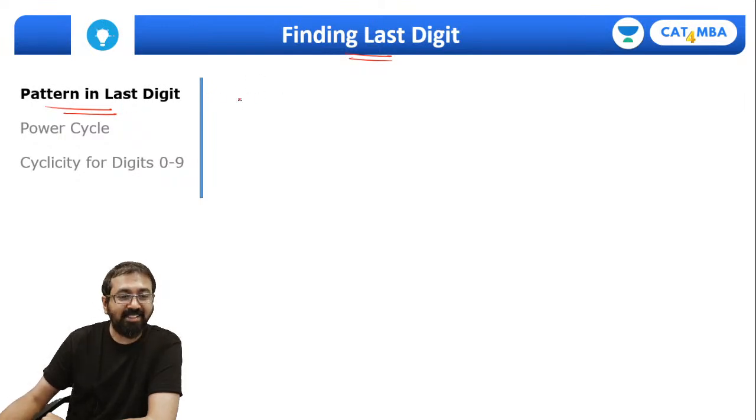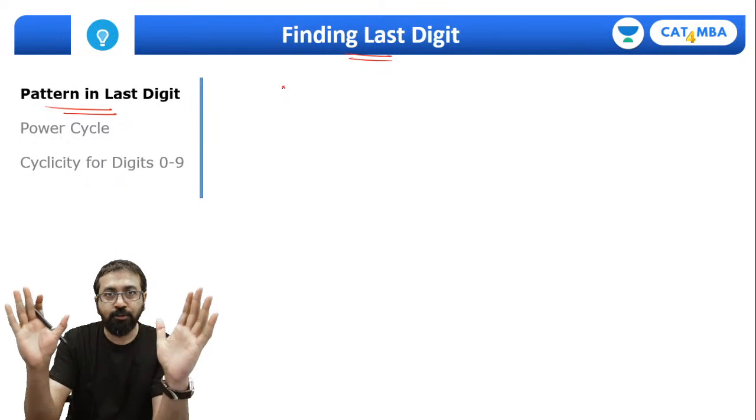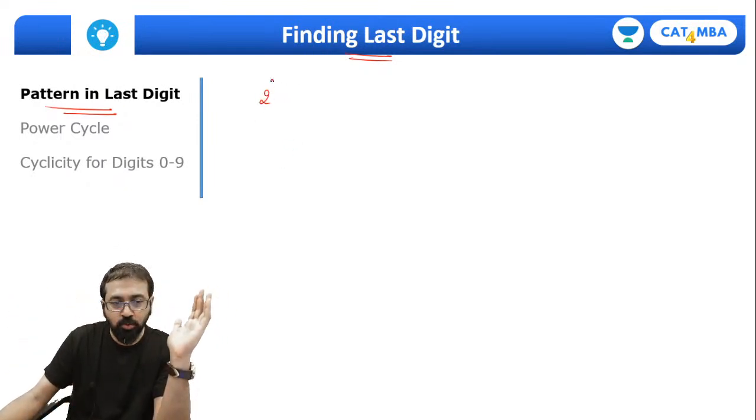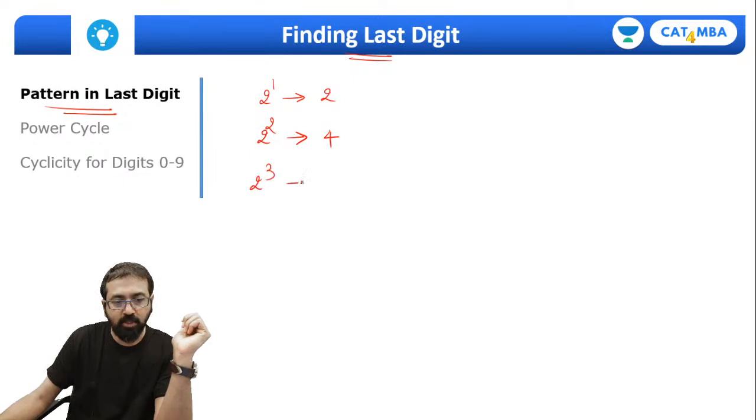Right, so pattern in last digit. So everyone, now stop doing your work and you should be paying your attention here. Okay, let me show you this thing. So 2 raised to 1, what is the last digit? Of course 2. 2 raised to 2, what is the last digit? 4. 2 raised to 3, what is the last digit?